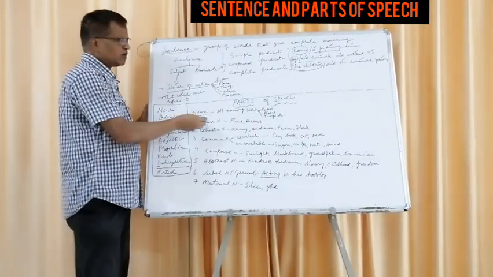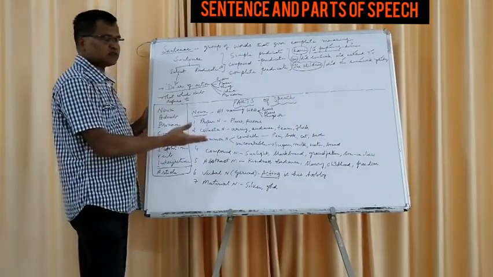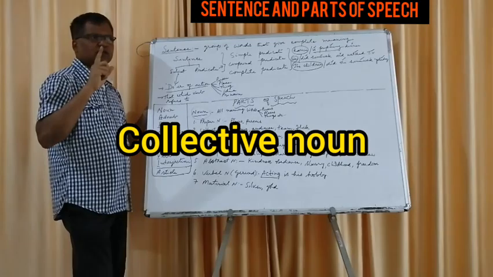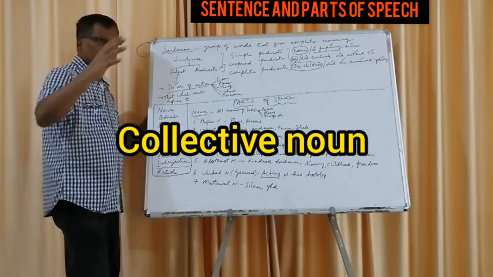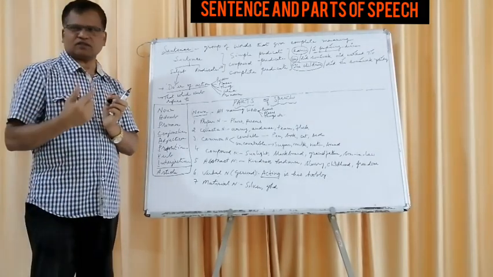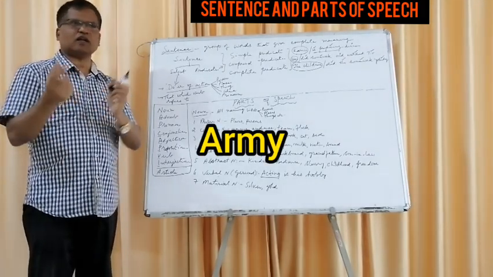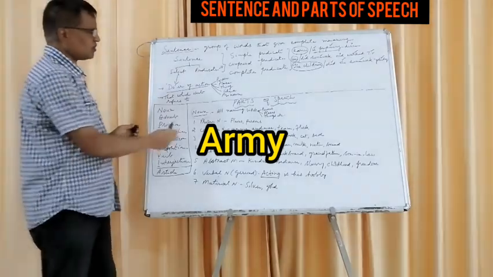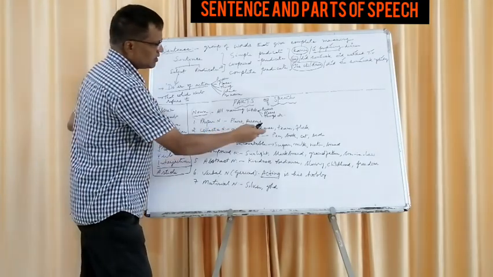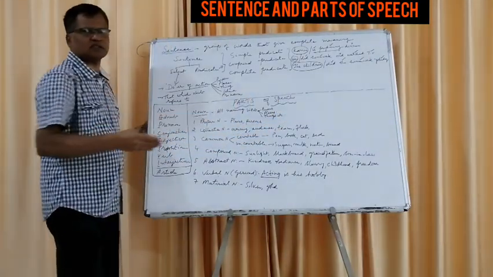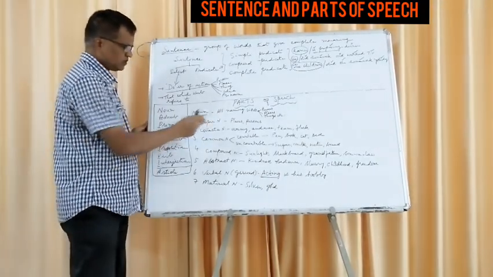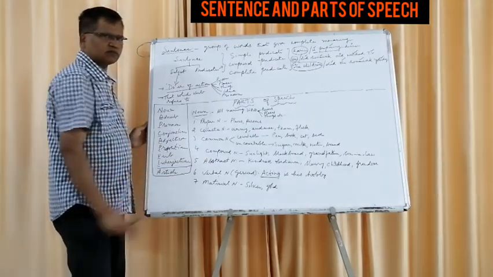You name it. So whatever things you name, they are all nouns. Now I said proper noun, places and persons. Then there is one more, the collective noun, a collection of things. Army: in an army there is not one person, it's a group put together. But we say army is singular, though there are many. Such things are called collective nouns. Examples are plenty, but a few: army, audience, team, flock. A flock of birds, a group of birds, is a collective noun.